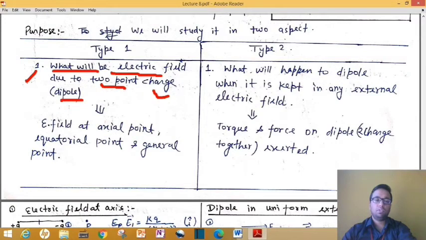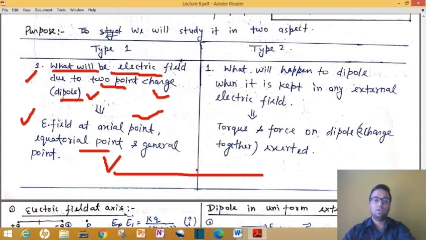Basically this dipole is nothing but a combination of 2 point charges. We have to study the electric field created by this dipole, and we will study it at the axial point and at the equatorial point. Suppose here you have your positive charge and here you have the negative charge, then this point is called a point at the axis.